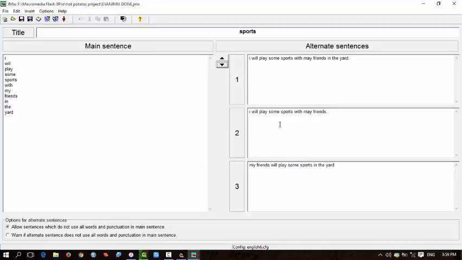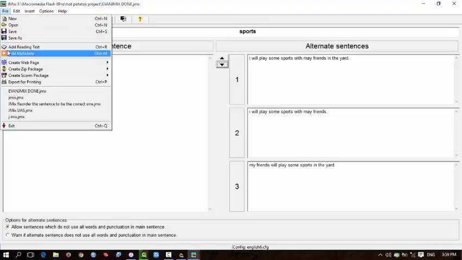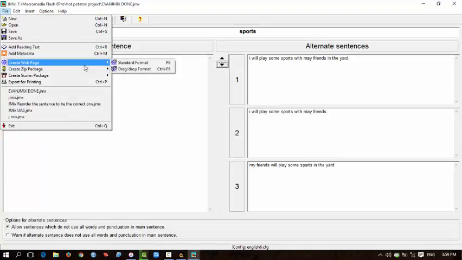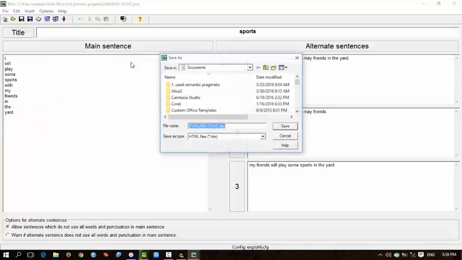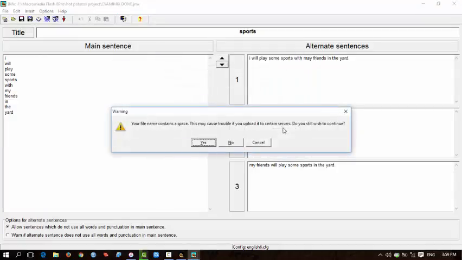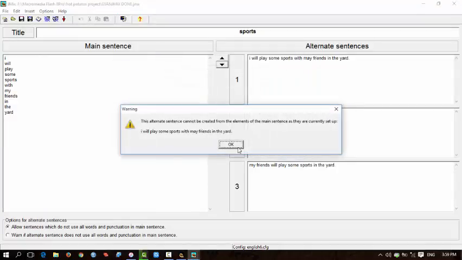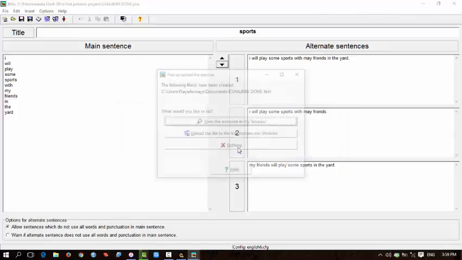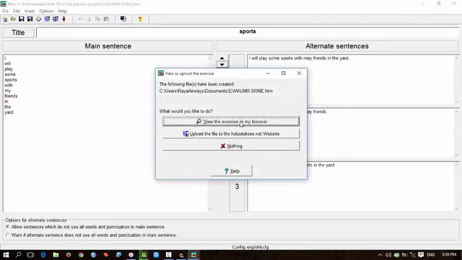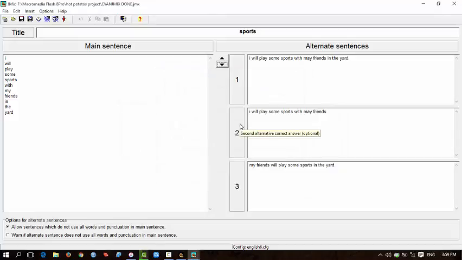After you create the file, you can create it as a web page. Okay, this is the web page. Save and enjoy this game. This is very interesting for you. First, just pay attention to this.